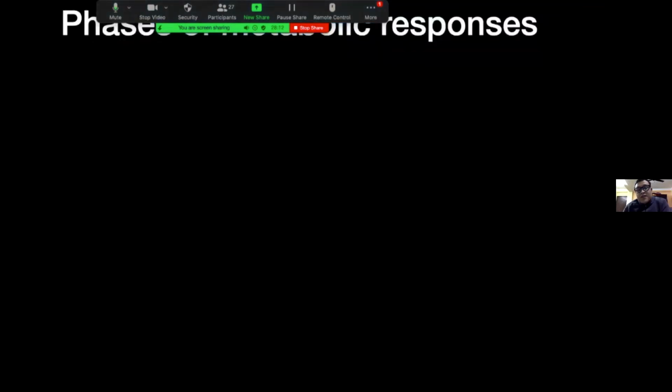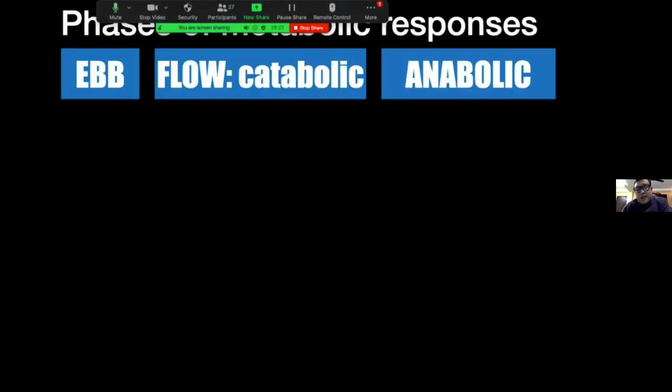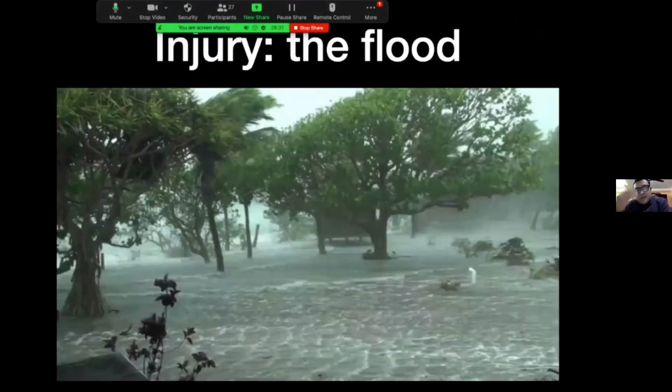So there are various phases of metabolic response to trauma. It was described in the 1960s, and these are the ebb phase, the flow or catabolic phase, and the anabolic phase. These are very complicated and very complex ones. So I have tried to compare these phases with our day-to-day condition. Let us consider a flood, a natural calamity, as an injury.